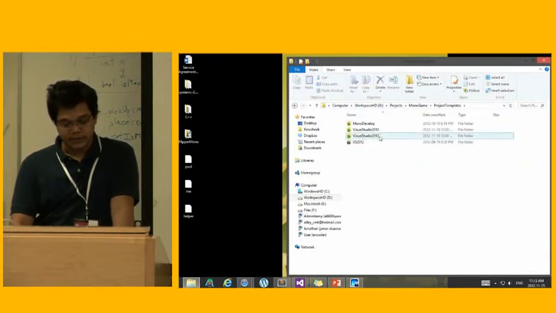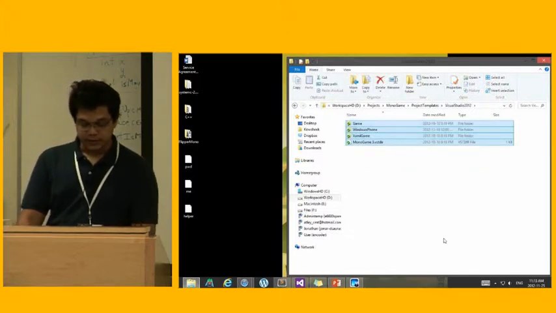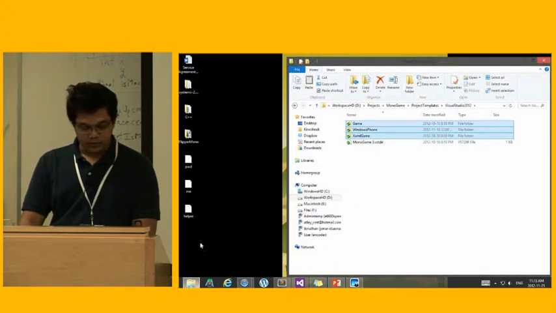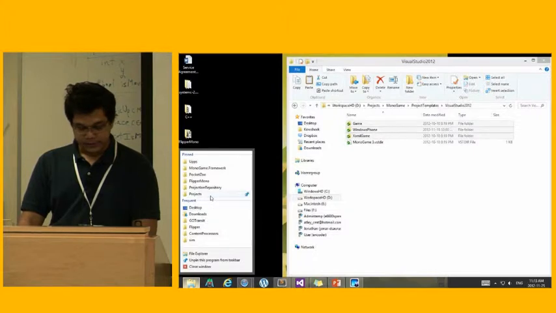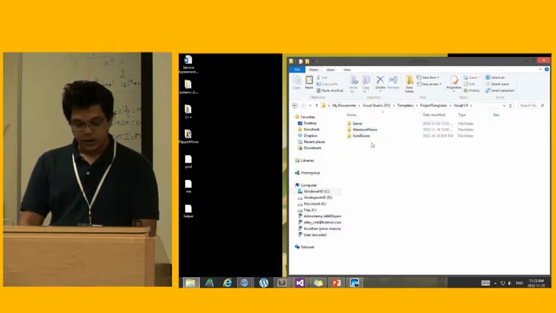In the project templates, we're looking at the Visual Studio 2012 templates, and all I have to do is just copy these 3 folders onto my previous folder. Let me just open a different one. So there you go. I already have these templates now.